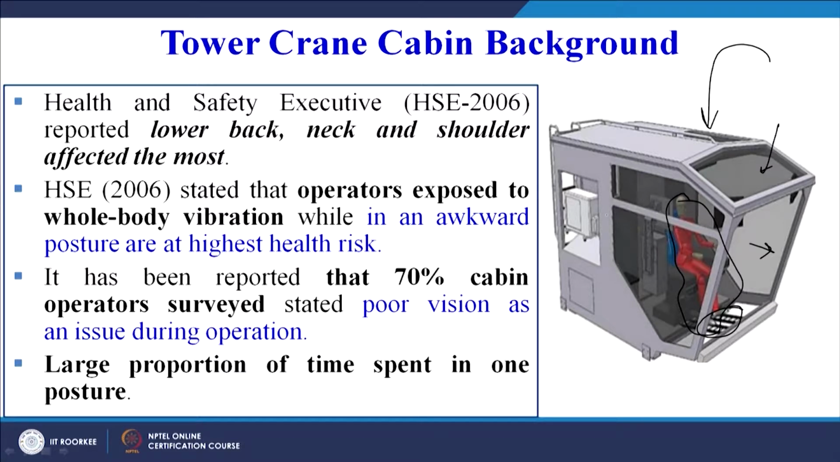So let us see now what the acts or guidelines suggest. Tower crane cabin, so we are just trying to see the background. The Health and Safety Executive, HSC 2006, reported that lower back, neck and shoulder are affected the most. So it is already reported that in such types of tower crane cabins, lower back, neck and shoulder are affected the most. Now why? You can have a quick thought over it. Why the lower back, neck and shoulder?